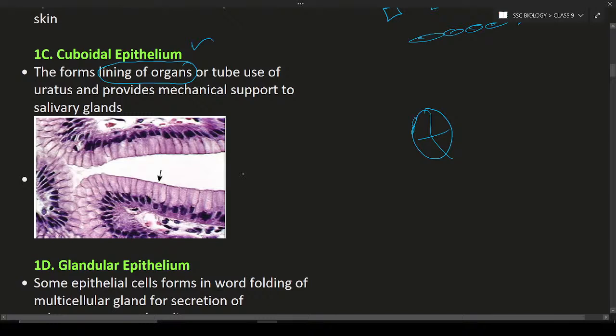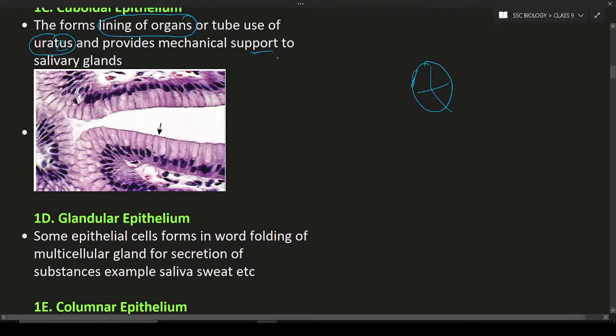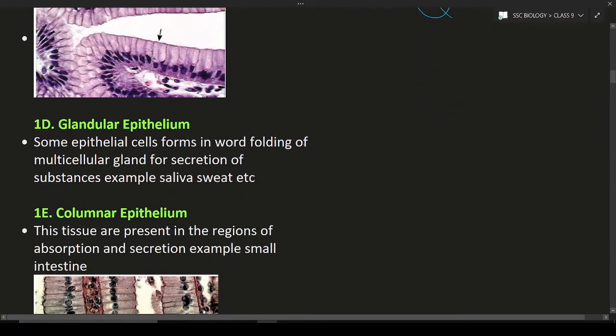Next, they also help in the formation of ureters. A ureter is nothing but a tube that comes from the kidney. They also provide mechanical support to the salivary glands. Salivary glands are the glands which produce saliva. Next is the glandular epithelium.